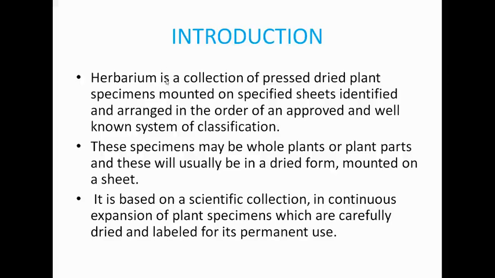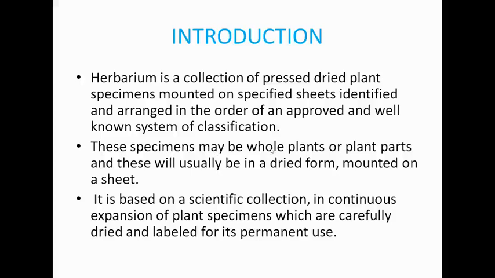Introduction to herbarium. Herbarium is a collection of pressed, dried plant specimens mounted on specified sheets, identified and arranged in the order of an approved and well-known system of classification. In our country, we are following Bentham and Hooker system of classification for plant identification and classification.